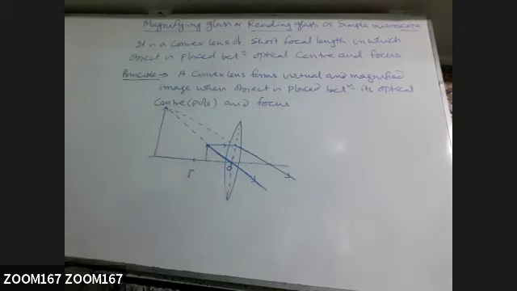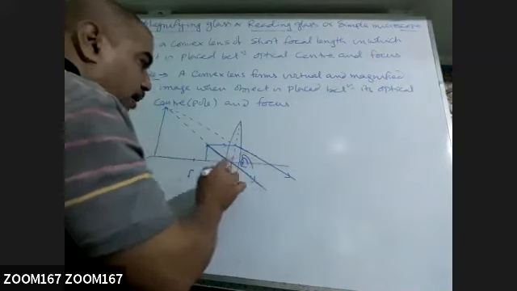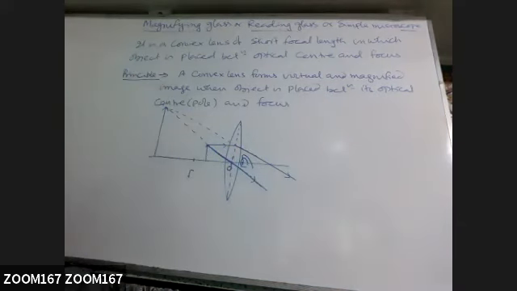But the image will always be behind the object, and the size of the image will be more than this object. So when we see from here, when we place our eye here, we are seeing this image.